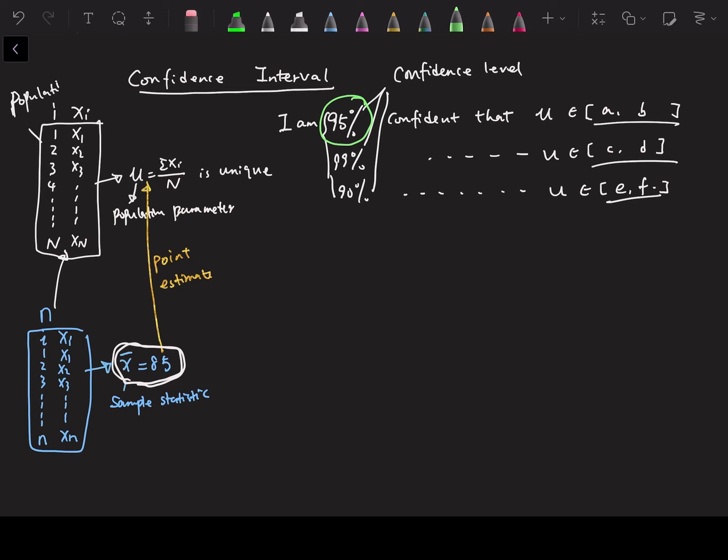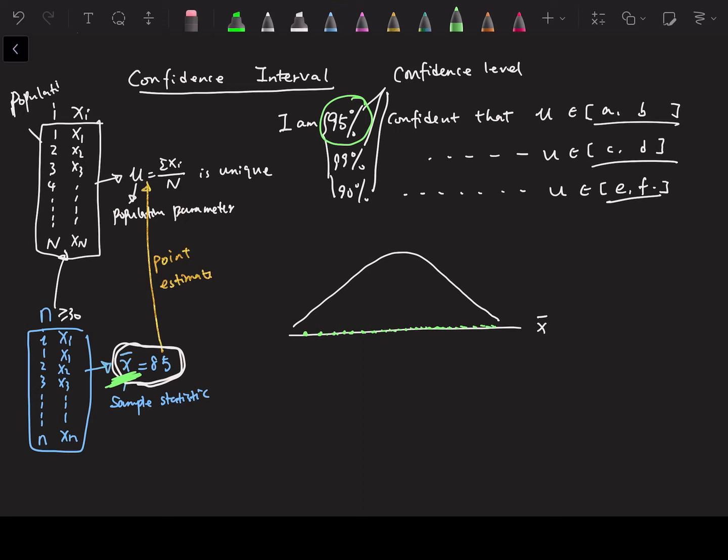In order to construct a confidence interval, you need to know the distribution of the variable x bar. So now you see we need the central limit theorem. Suppose n is large enough, or suppose the population is normal. So suppose we know that x bar follows a normal distribution like this. Any point along this x-axis is a value of x bar, and any point along the x-axis is a point estimate of the population mean mu.